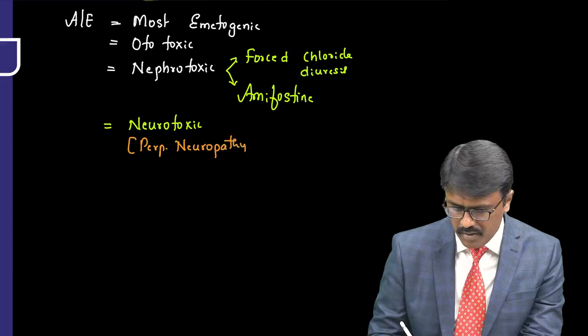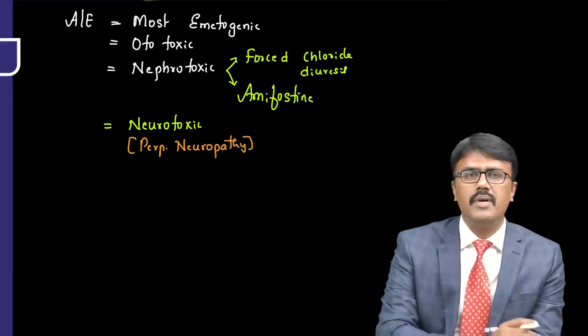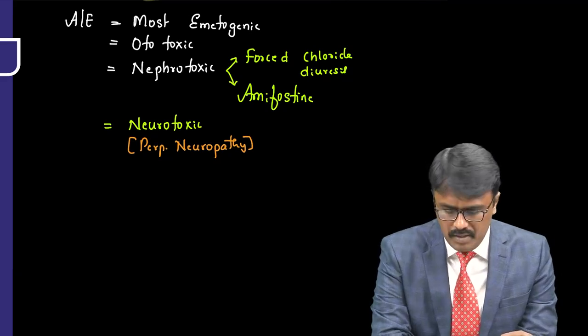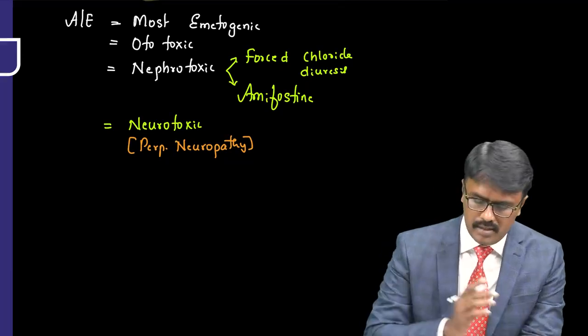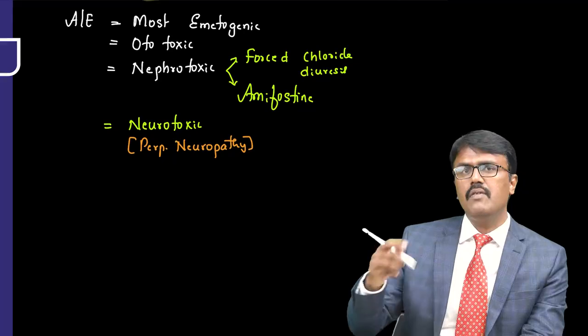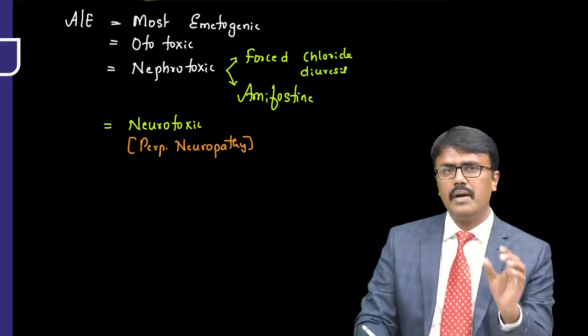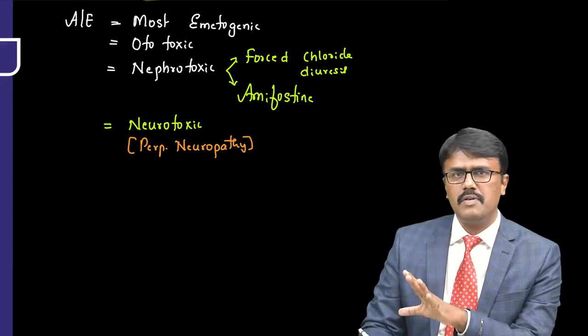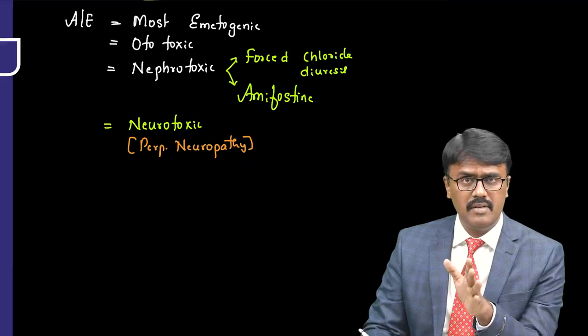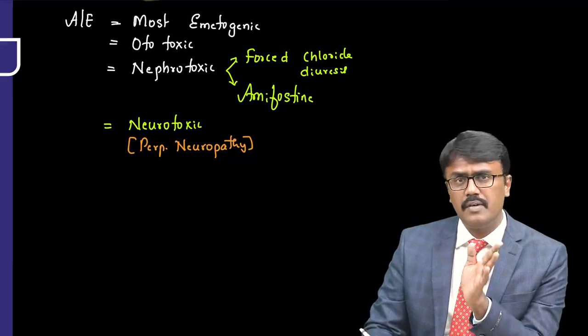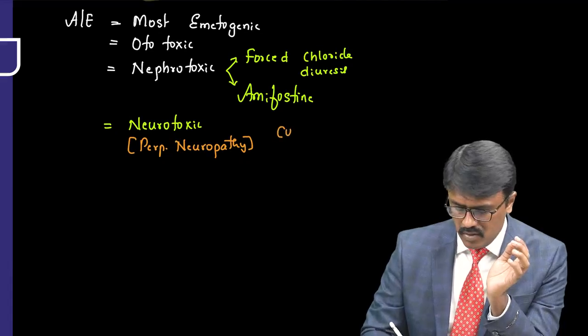Peripheral neuropathy. Sir, what do you mean by peripheral neuropathy? Now, the patient will have a tingling and numbness sensation. Not only that, this effect will remain even after you stop the drug. Usually when you give the drug, the adverse effect will be there, but when you stop the drug, the adverse effect should stop. But here it will remain, even after you stop the drug. That effect is called the coasting effect.